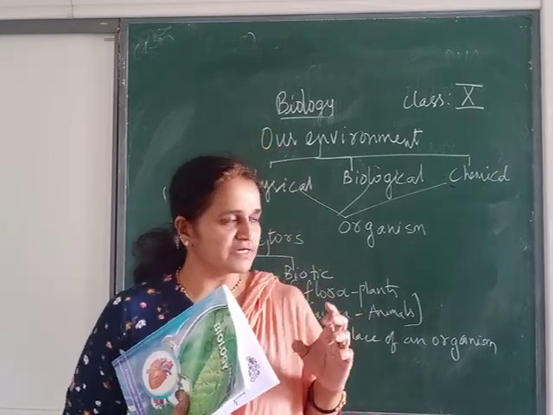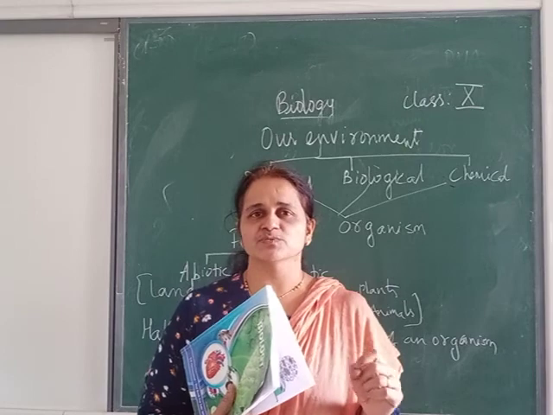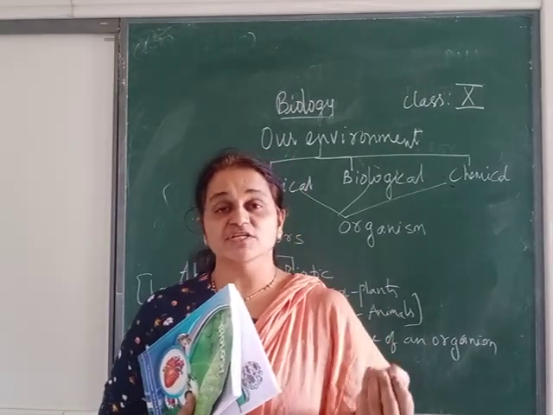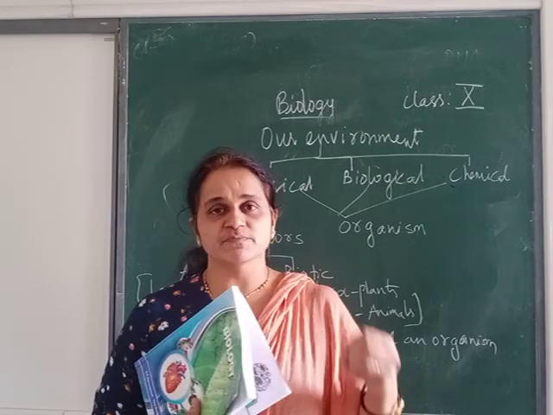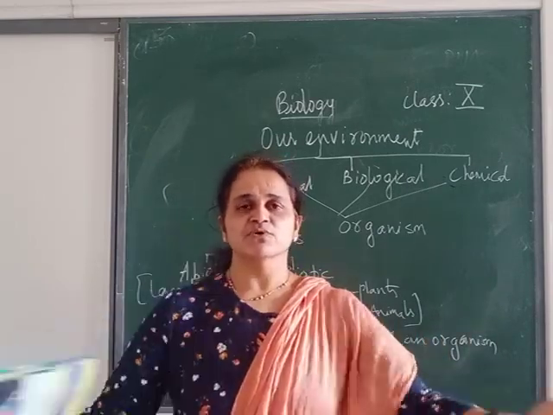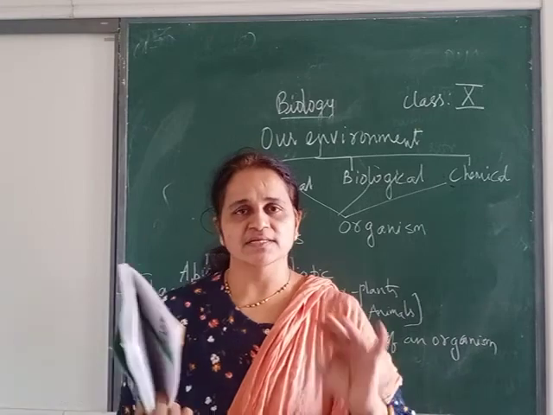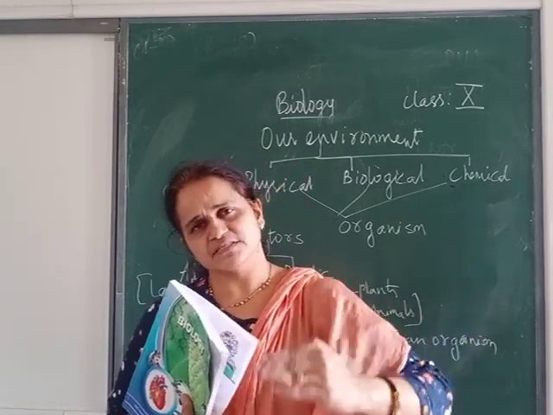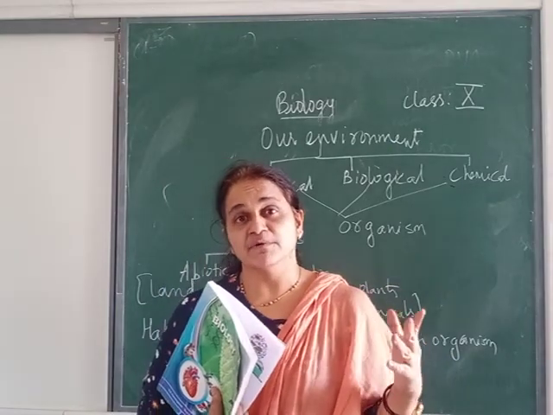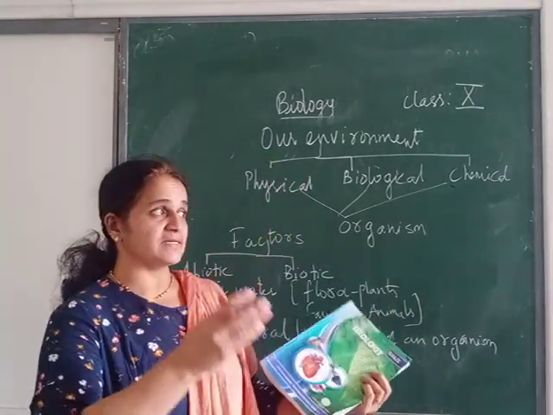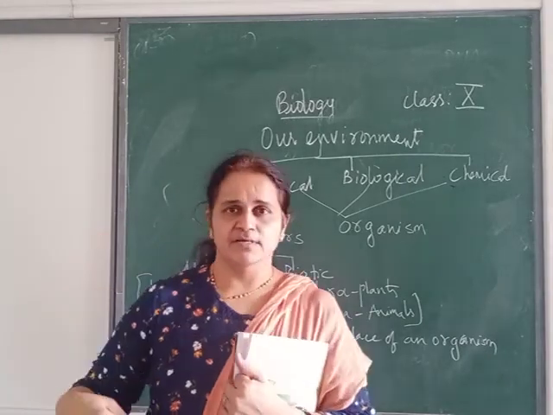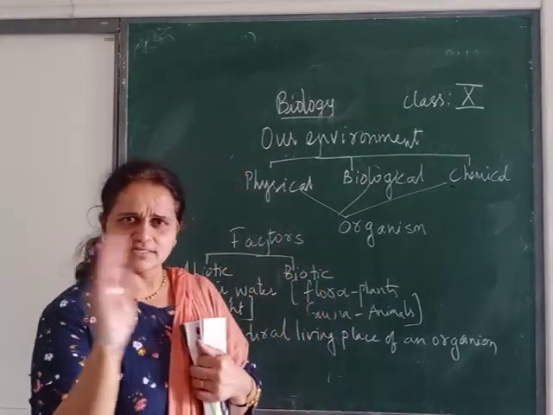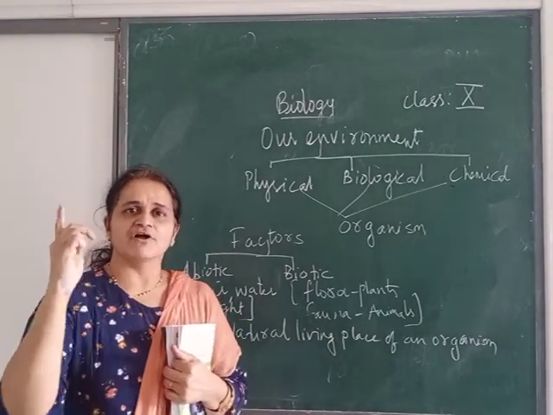Suppose the environment is conducive, or very much positive, for the organism to grow, like if there is plenty of water, if there is plenty of food, you can see more biodiversity nearby that area. But if there is scarcity of water, you can see there will be a smaller number of animals and plants. And what are these plants and animals? They are depending on water. Not only water, they also depend upon the soil. So all these factors together we call it as environment.